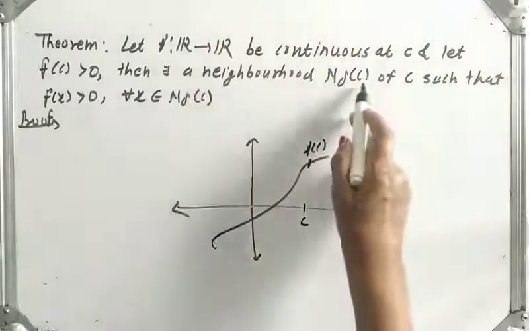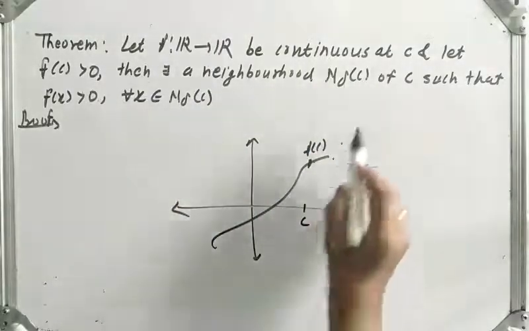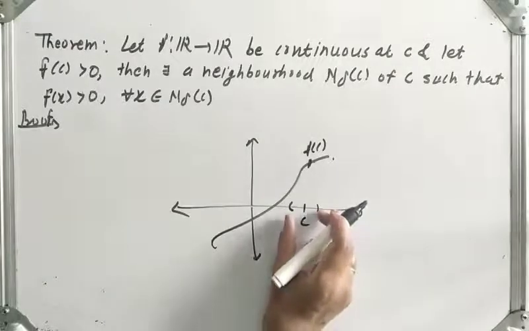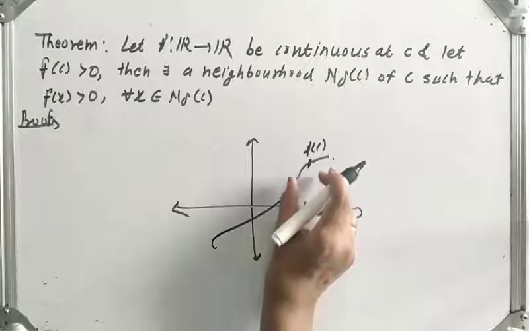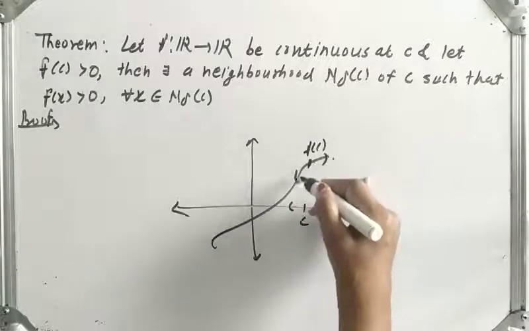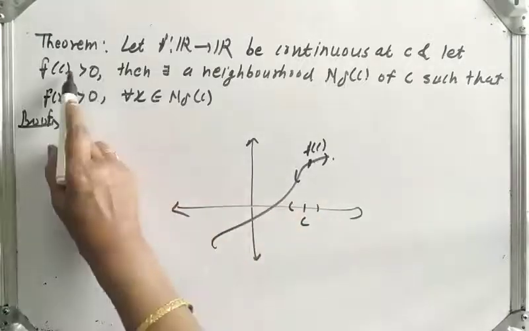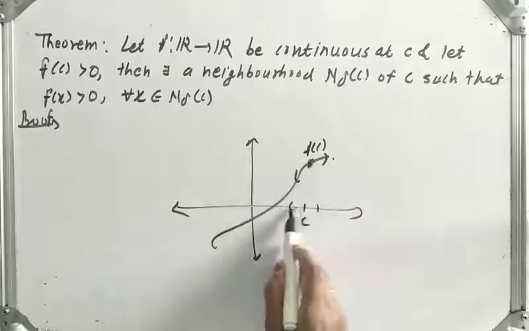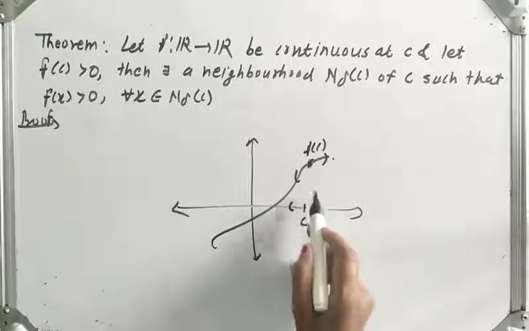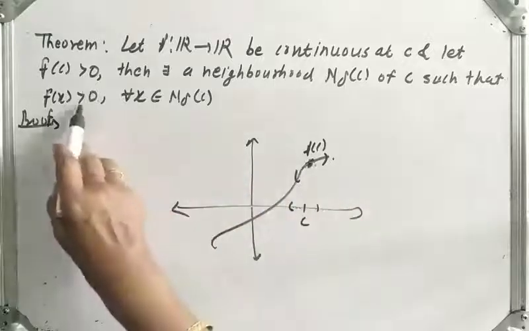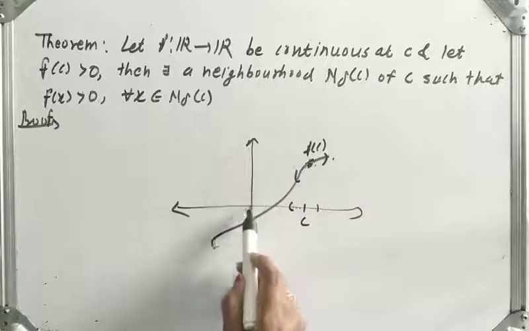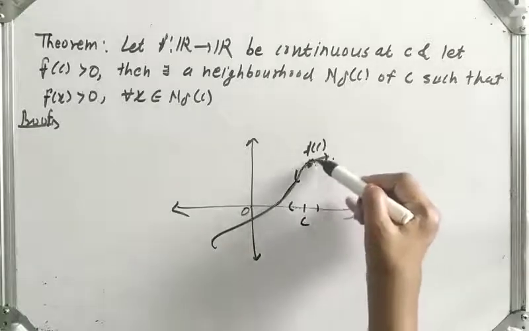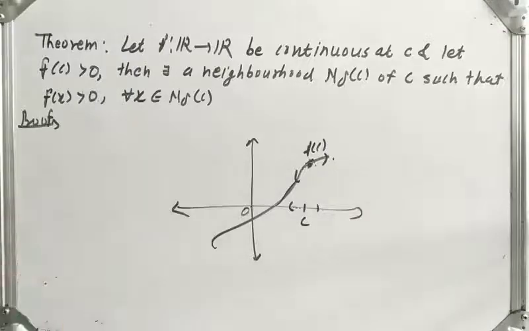Then there exists a neighborhood N delta(c). Take a delta neighborhood. There exists a delta neighborhood such that for these values of x, the image will be greater than 0. If f(c) is greater than 0, then there exists a neighborhood of c such that for all those values of x, the image f(x) will be greater than 0. You can see all these values are greater than 0, this is a positive graph. So let us prove it.